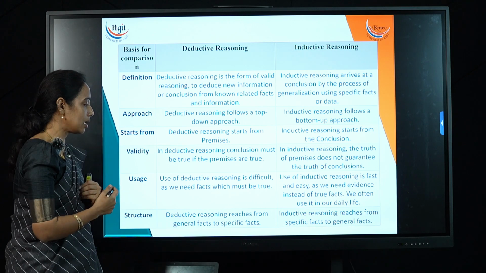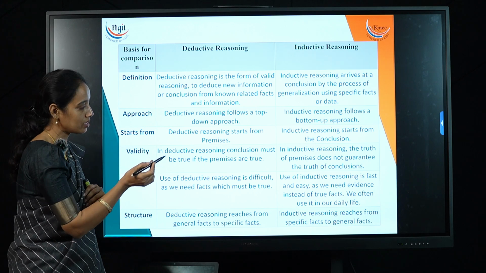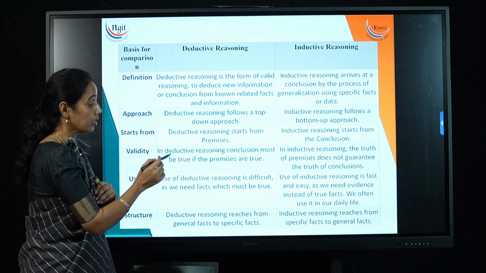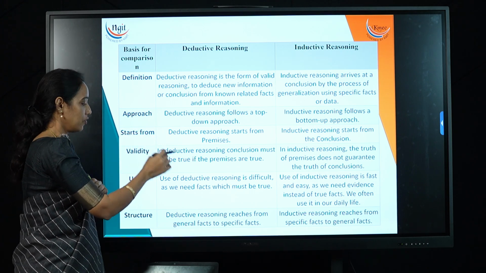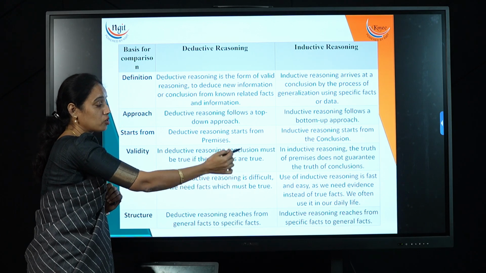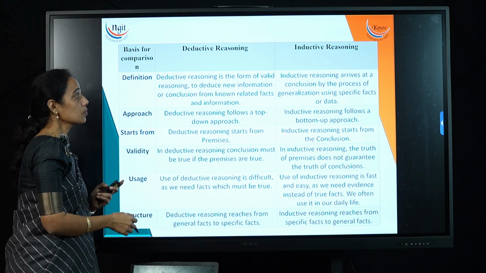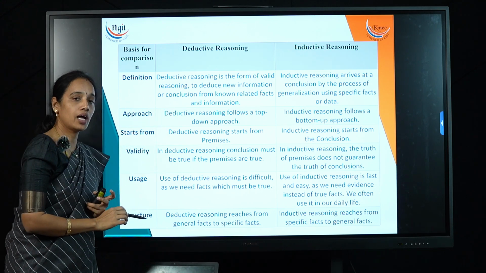And coming to the last difference, deductive reasoning reaches from general facts to specific facts, whereas inductive reasoning reaches from specific facts to general facts. So that is the difference: general facts to specific facts, and specific facts to general facts. These are some of the differences between deductive reasoning and inductive reasoning.